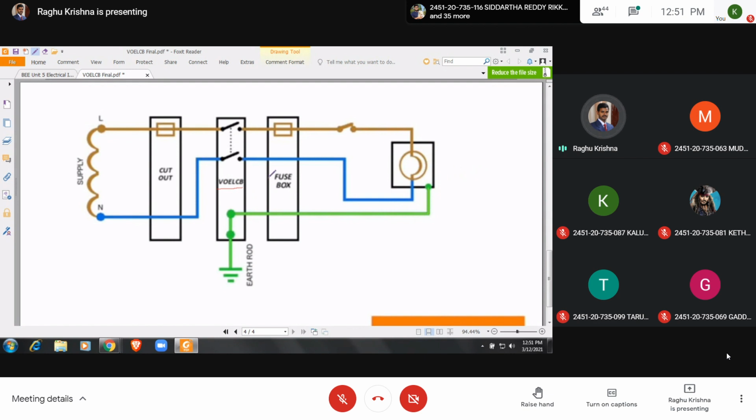So next one is the current operated ELCB. Is it clear? Any doubts? If you have any doubts, you can ask me, even in the chat box also you can type.